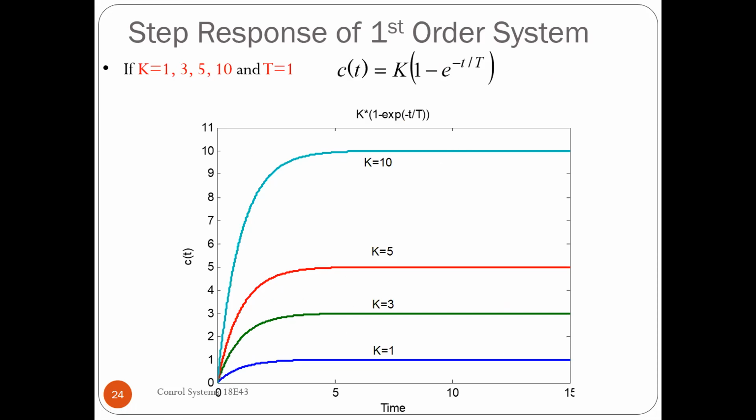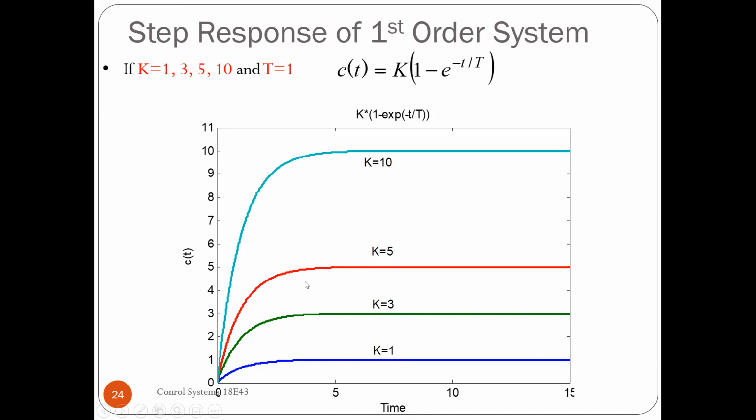Same step response of the first order we are talking about here. We don't disturb the time constant T. We disturb the gain of the system. You can see the graph here. By changing the gain, the pattern or the graph shape is not changing. The shape is identical for k equal to 10, k equal to 4, k equal to 3, k equal to 1. Only the height is different.